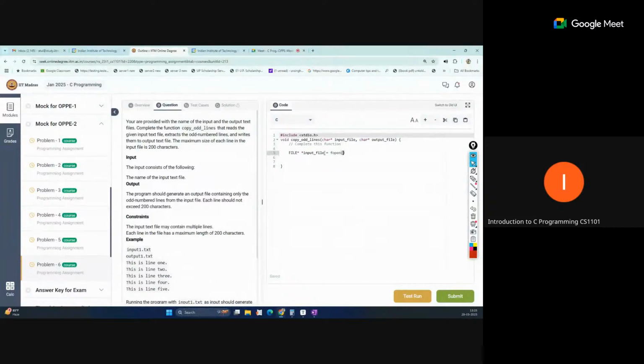Sorry, both parameters became the same, so I'm making it in file. Here just write the input as a variable name, not within double quotes or single quotes, because this variable will pass the string, and the mode should be read mode.